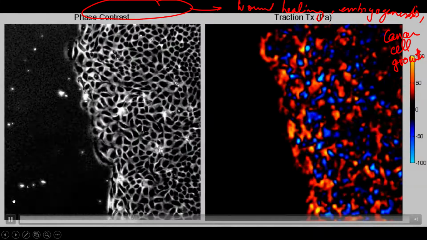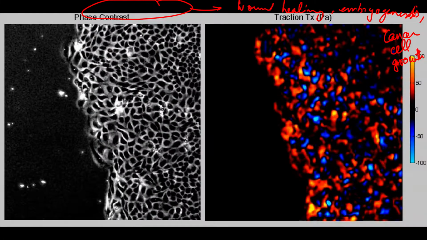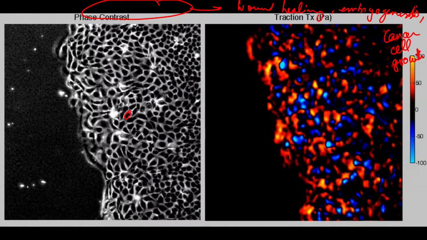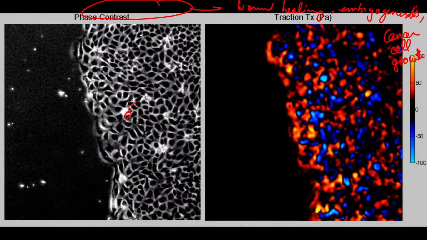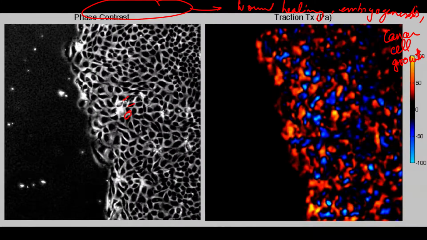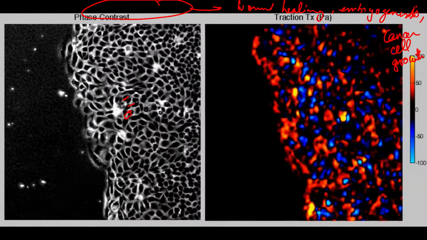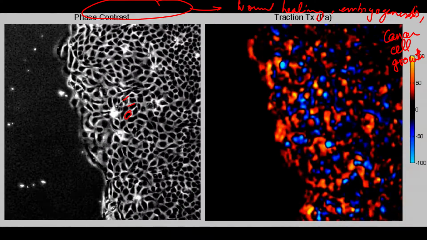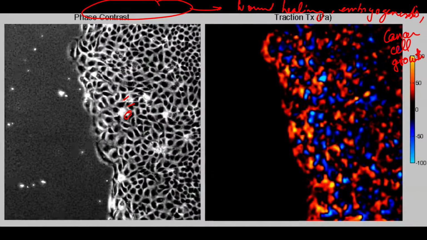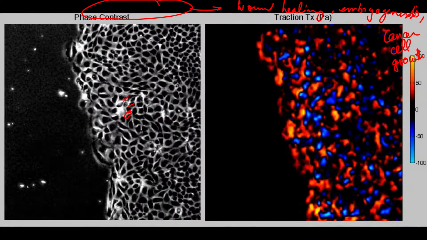So if you pay attention here on the left hand side, you can see that this black part is a cell and these are the boundaries, the brighter sections that you see there. Now how they are moving is very interesting. There is no defined order in which they are moving. Furthermore, the cells are contracting and expanding at their will.